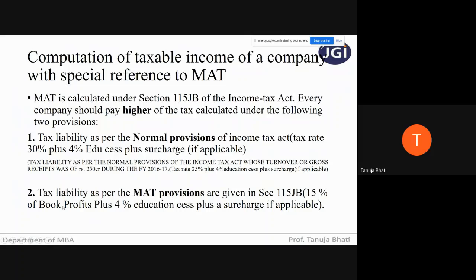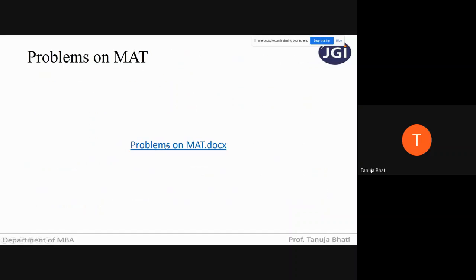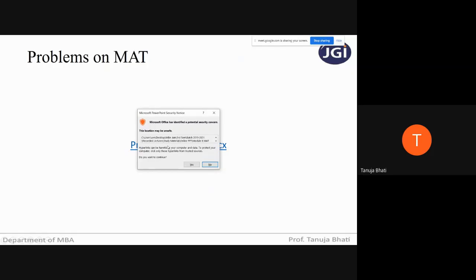The second is to calculate tax liability as per the MAT provisions, which is 15% plus surcharge and plus 4% education cess. You compare the tax liability of both, and whichever is higher is the tax to be paid by the company to the government. MAT provisions are covered under section 115JB. This was a revision. Now let us see the problems on MAT.